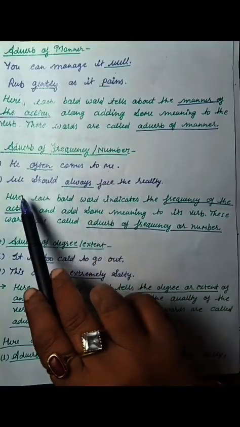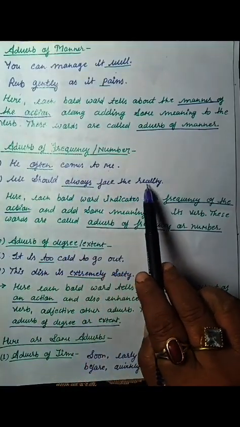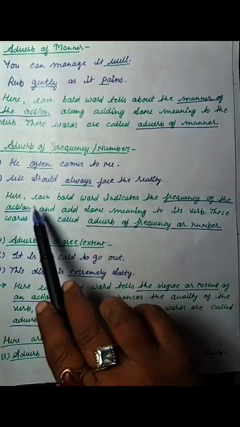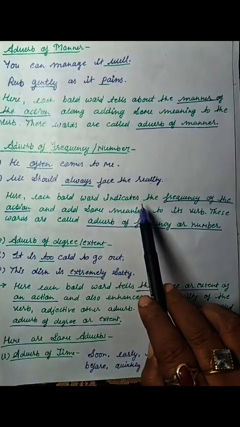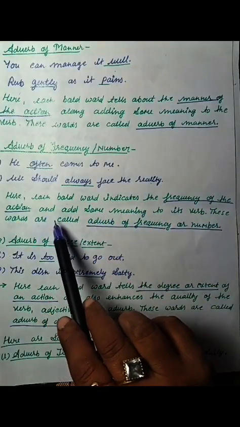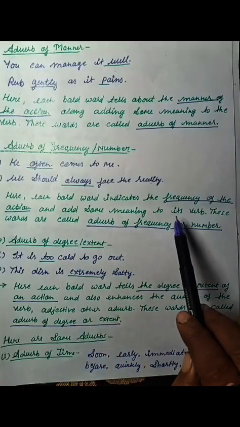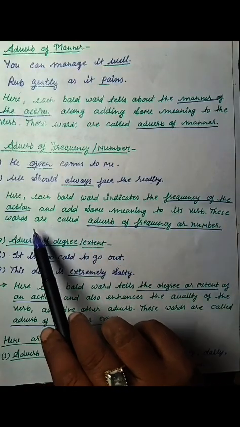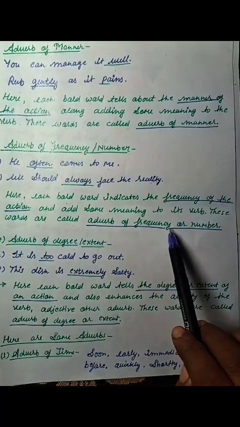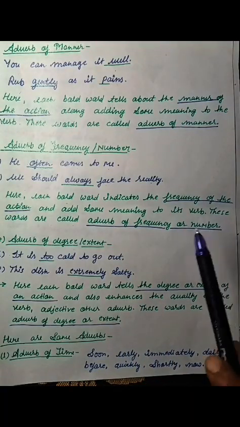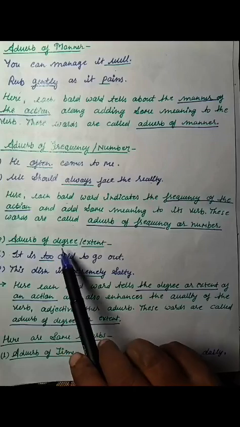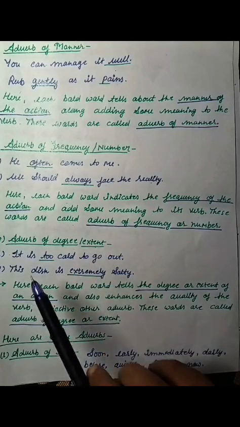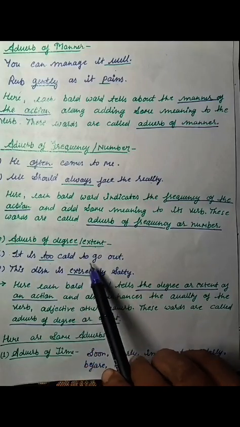Next, adverb of frequency and number. What is this? He often comes to me. We should always face the reality. So here each bold word indicates the frequency of the action and adds some meaning to its verb. These words are called adverbs of frequency or number.